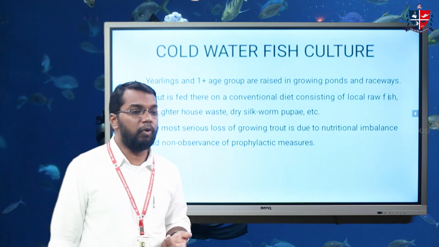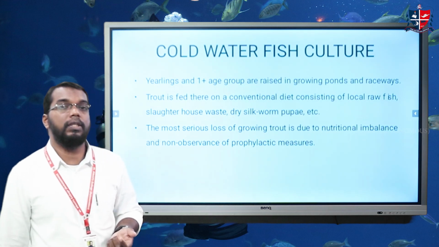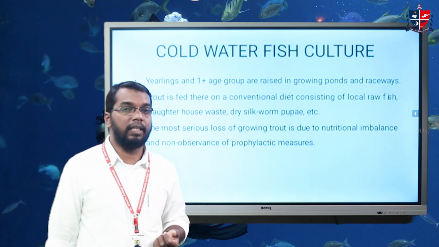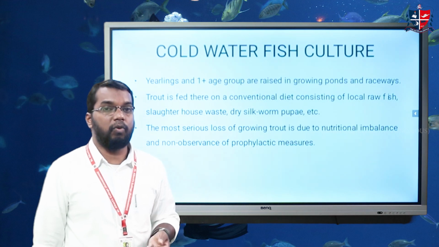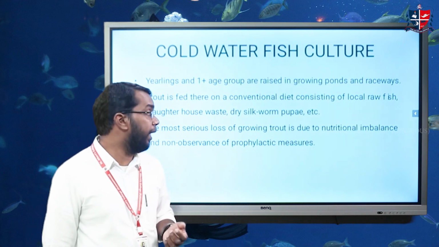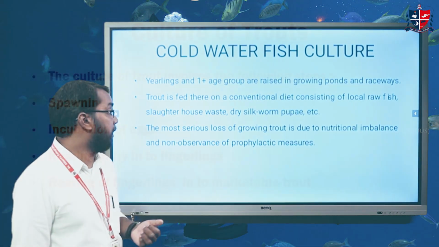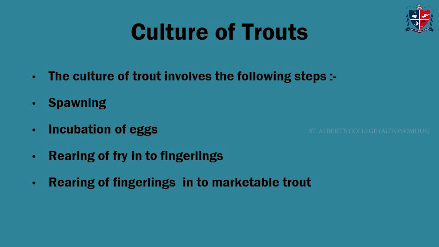As we are commonly using recirculatory aquaculture systems in case of trout culture, there is a chance of occurrence of disease and also water quality problems may occur. That is a main problem or culture defect in case of trout culture. Next is culture of trout.